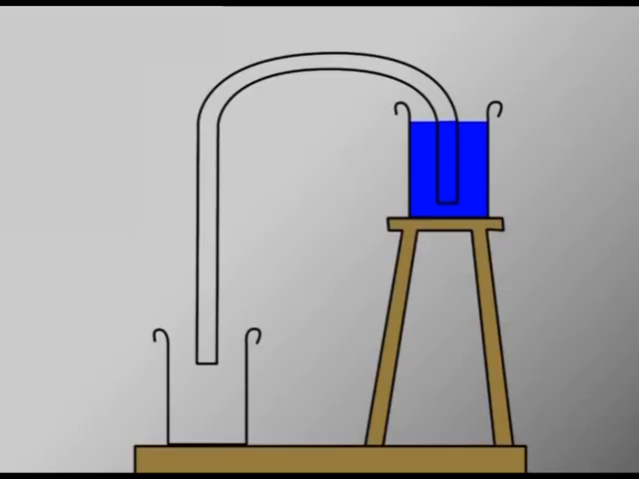Lastly, we look at the siphon. A tube, mostly plastic or rubber, can be used to empty tanks or draw petrol from petrol tanks in cars. When used in this way, it is referred to as a siphon.